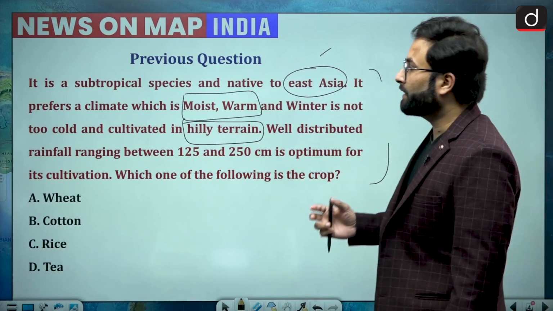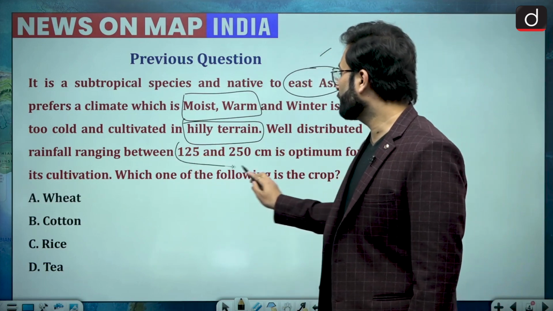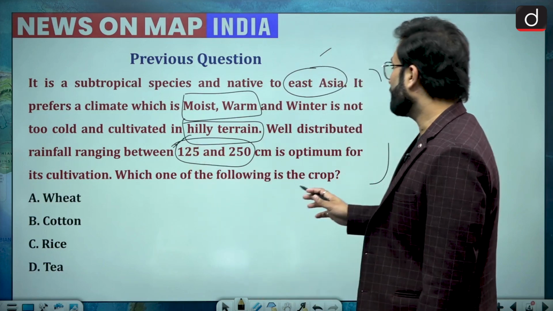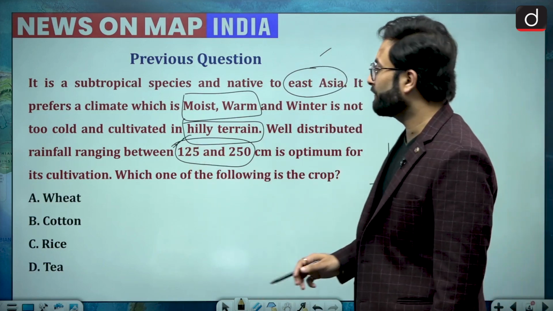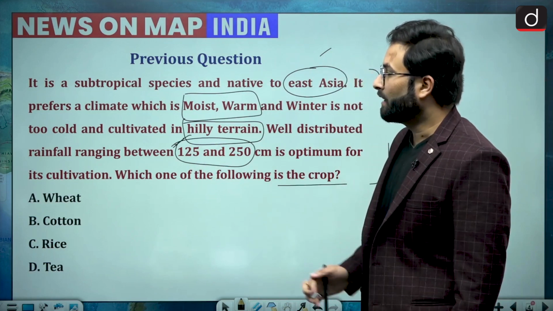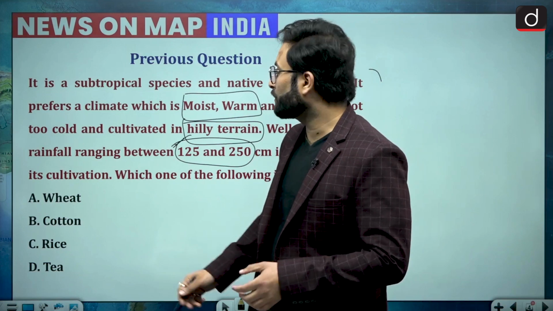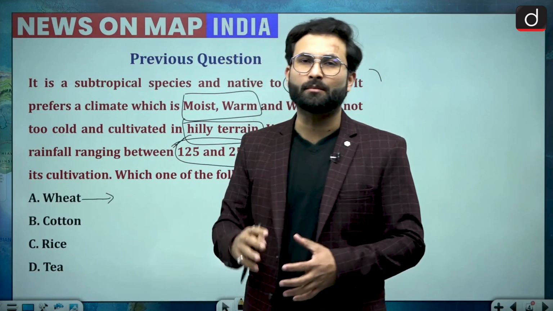Well distributed rainfall ranging between 125 to 250 centimeters is optimal for the cultivation. That is an important criterion here. Which of the following is the crop? Options are wheat, cotton, rice and tea. When we are talking about the origin of wheat, that is in the Middle East.